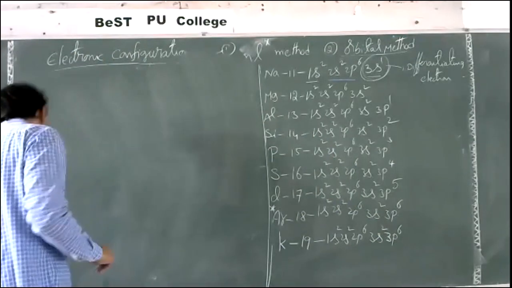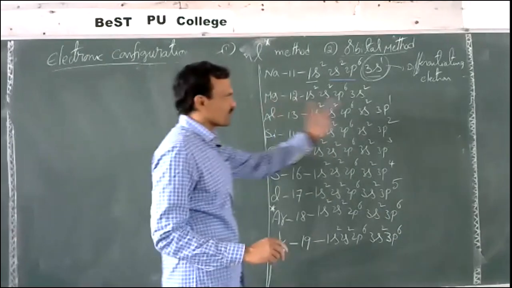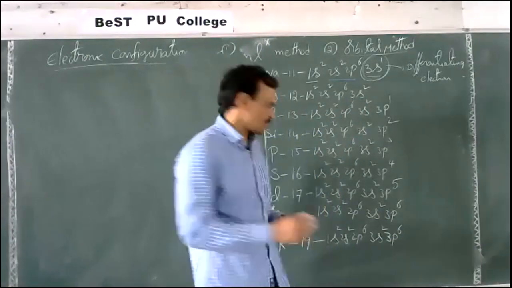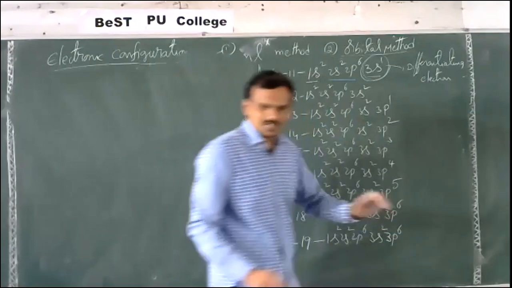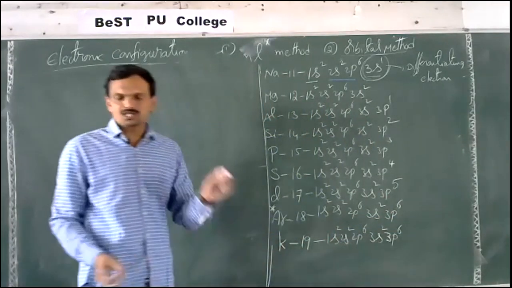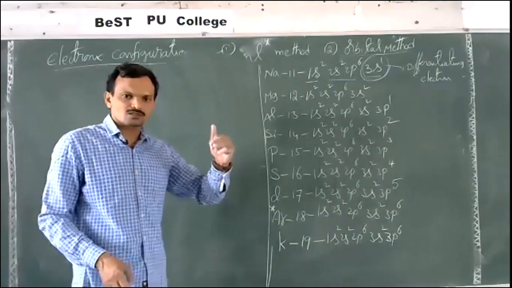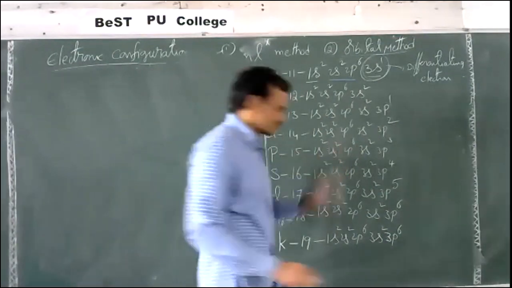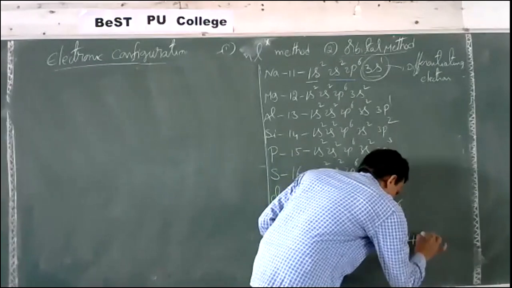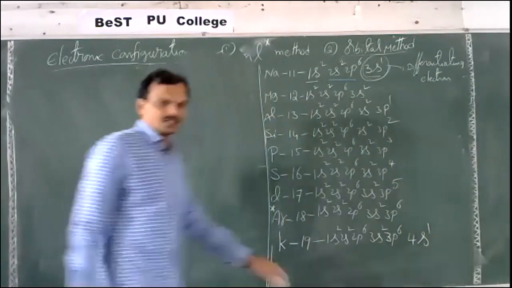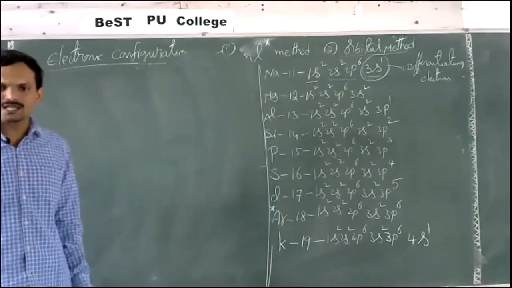Without filling 3d orbitals, the electron enters into 4s as per the n plus l rule. So after 3p, don't write 3d. The electron will enter 4s, not 3d. Now 4s1, not 3d1.